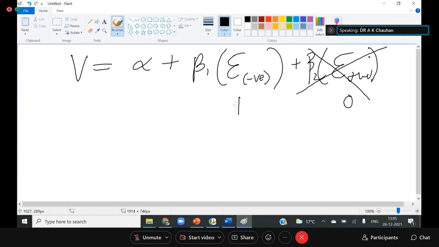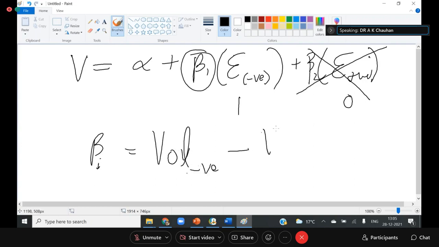So here, what is the meaning of this beta? The meaning of this beta is volatility of negative news minus volatility of positive news. This is the nature of the dummy regression model, right? So if we want to capture the asymmetric behavior of the volatility, we can use this dummy variable.